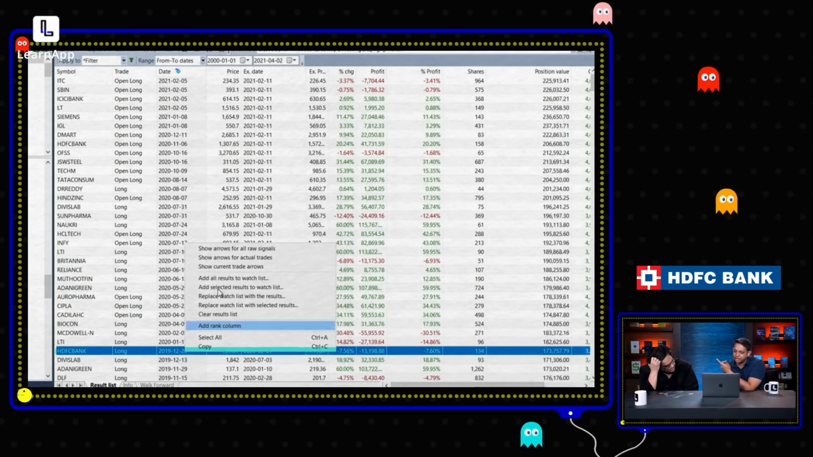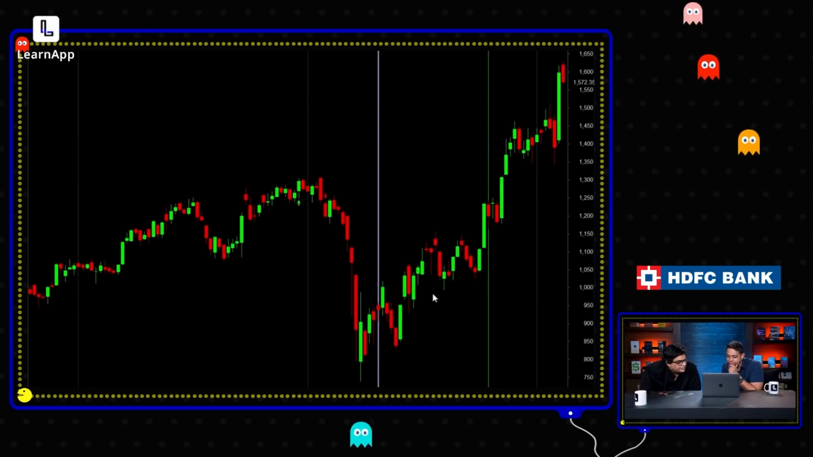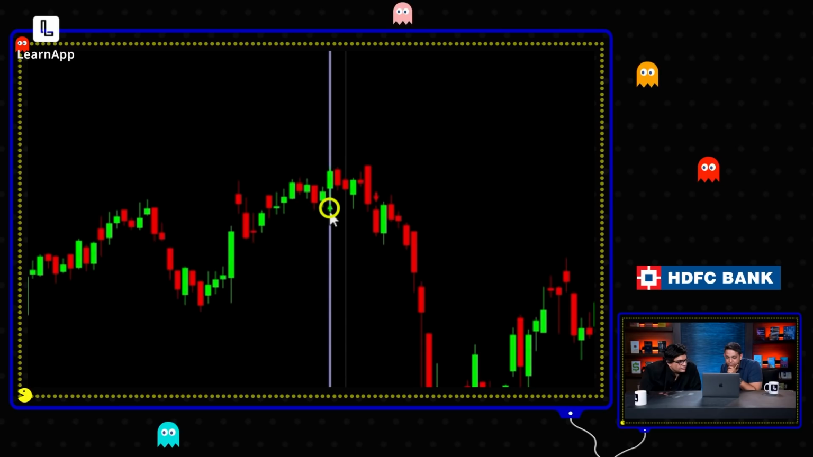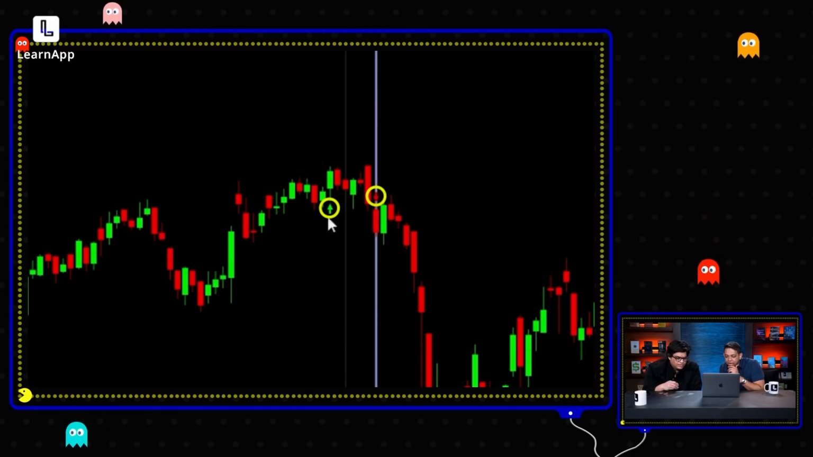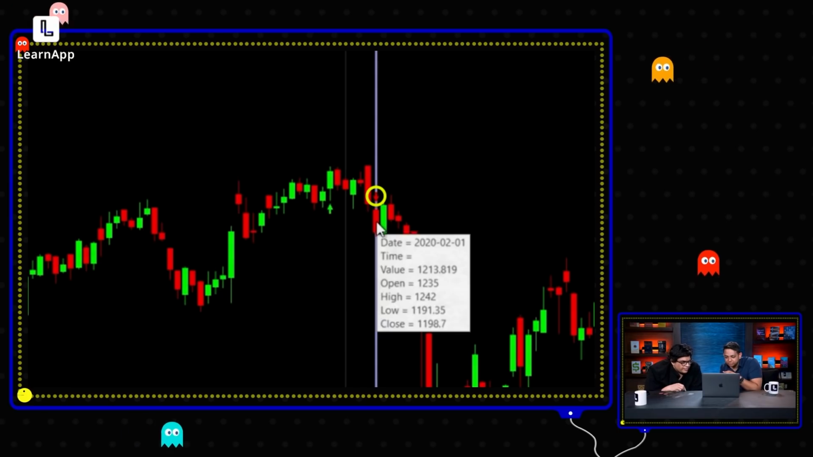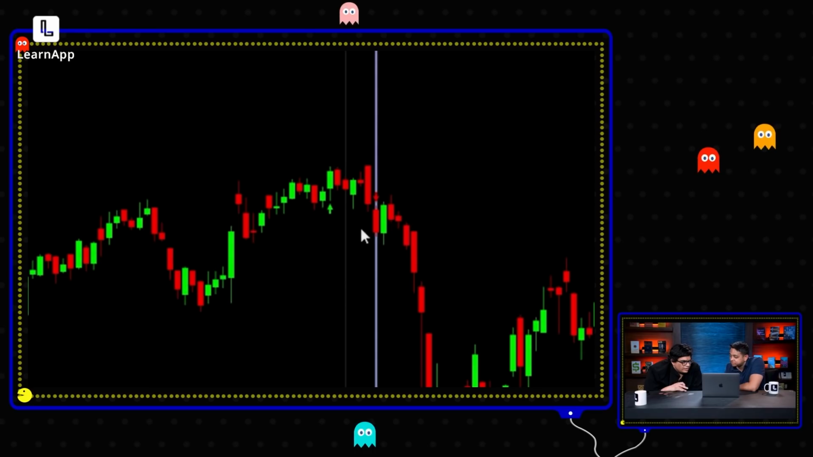HDFC Bank. 7.5% loss. I wonder why. Let's see. Maybe the trade didn't exit actually. So okay, the entry is here, and very quickly we exited. But it couldn't have been 30%. So why is it showing 7.5%? Because of the trailing stop loss.